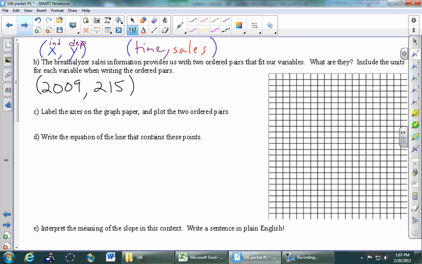So it's totally fine to translate the information into that point. But the X value is 2009, which is a really big number. Like it's literally 2009. So it's really common to get rid of some of the bigness of the year numbers. Any suggestions for what we might do instead of 2009? How about just 09, right? And then we'll define that thing to be years since 2000. So that's the standard thing to do, is to pick something so you don't have these huge, huge years here. So maybe we'll just say 9 and 215. You can write that down.